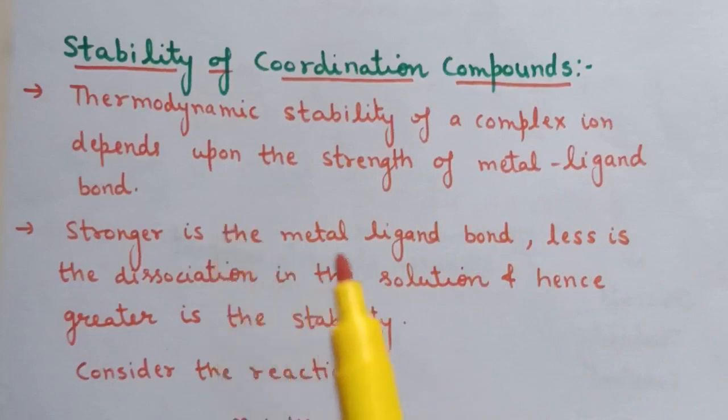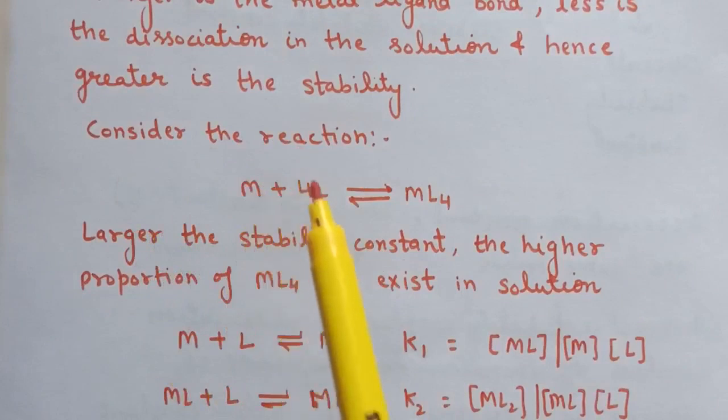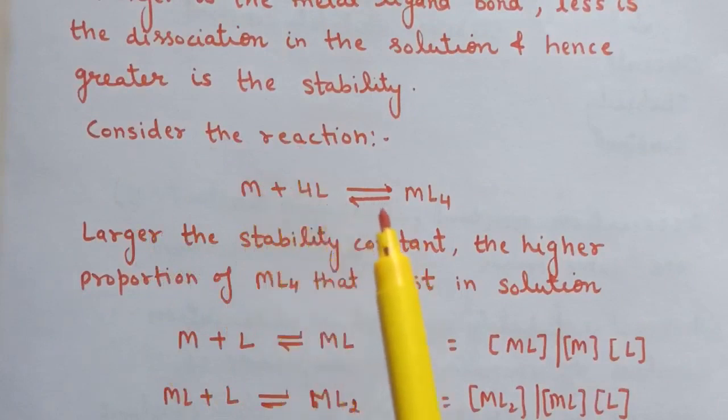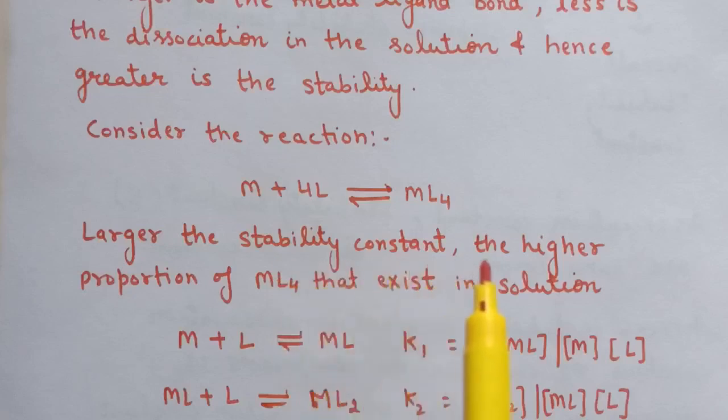That is, the stronger the metal-ligand bond, the less the dissociation in the solution, and hence the greater the stability. So considering the reaction M + 4L in equilibrium with ML4, the larger the stability constant, the higher the proportion of ML4 that exists in the solution.